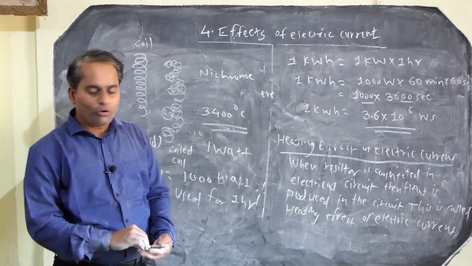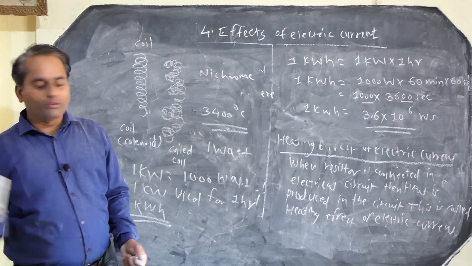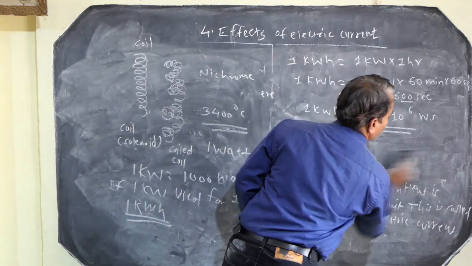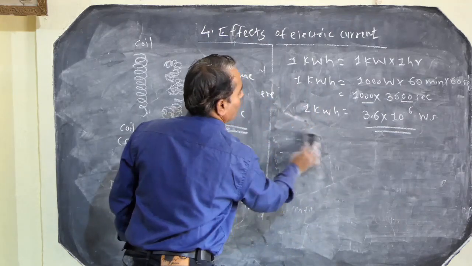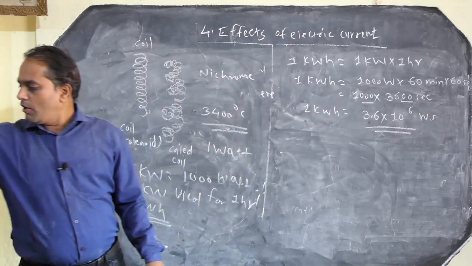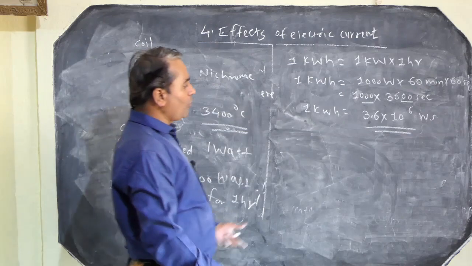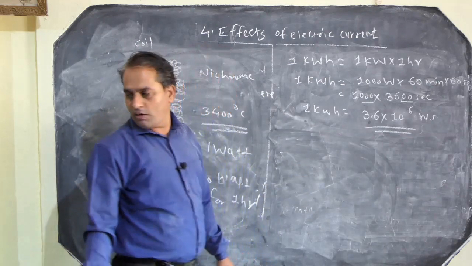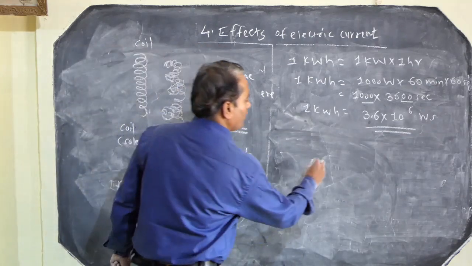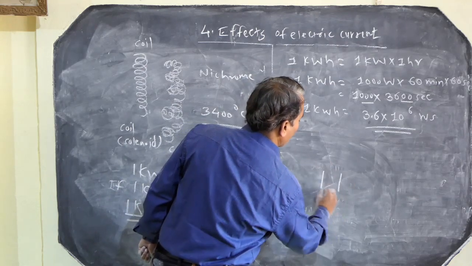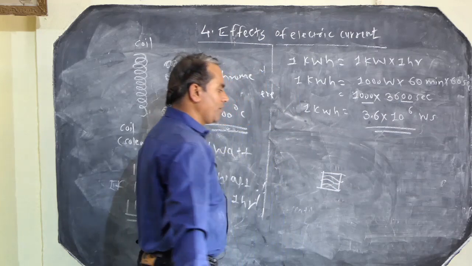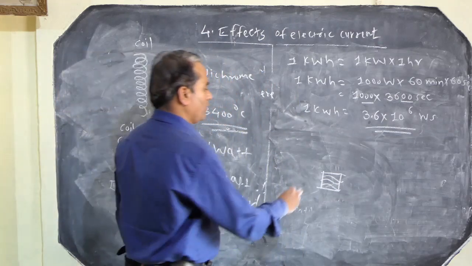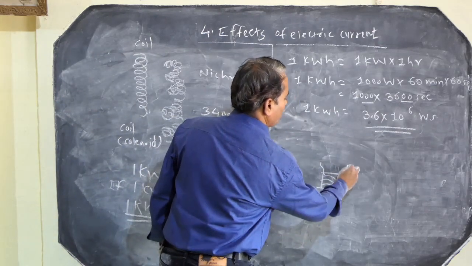Now we will also look at the structure of the electrical bulb, which is used in the heating effect of electric current. Here is the electrical bulb, and we see how the coil is used in that electrical bulb. We have to draw this diagram. Here is the notch for the electrical bulb, and here is the glass envelope.